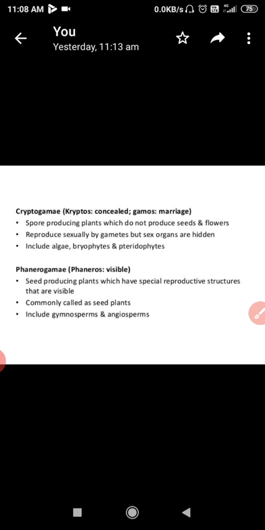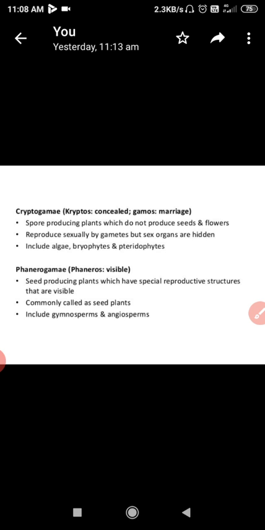Next, they reproduce sexually by gametes, but the sex organs are hidden. For this hidden nature we use the word cryptic. Many times we say that the reproductive structures are concealed, it means in a hidden form, deep inside, tucked away. And cryptogams include algae, bryophytes and pteridophytes.